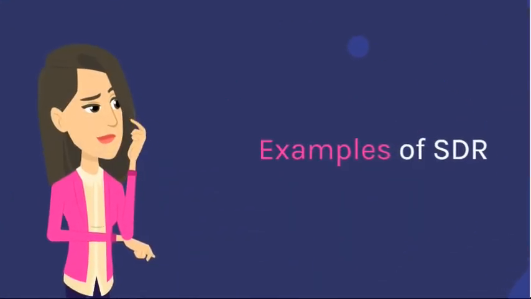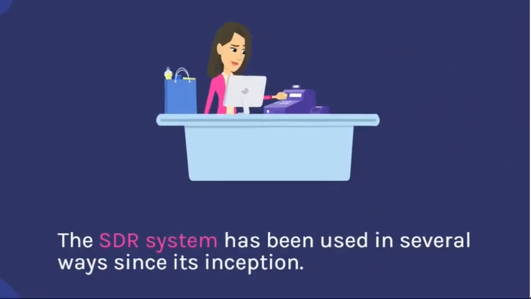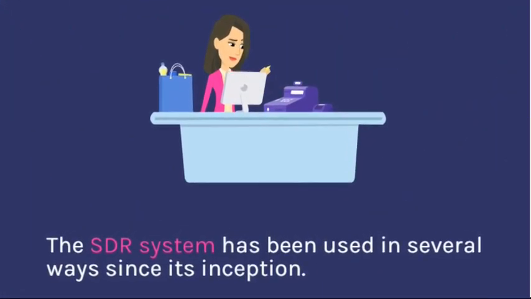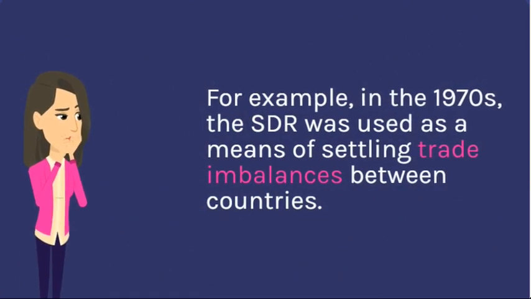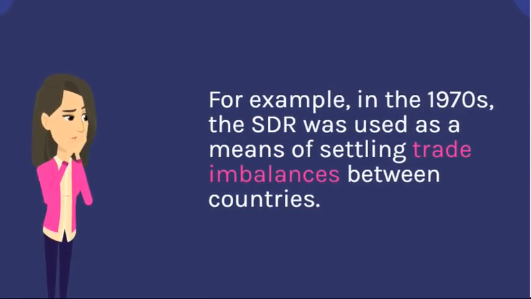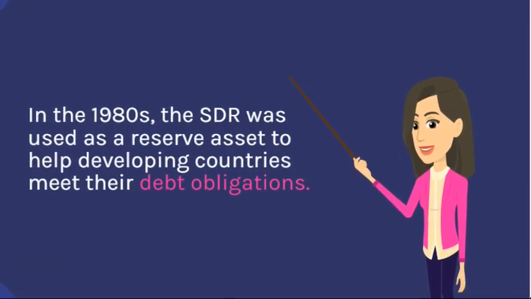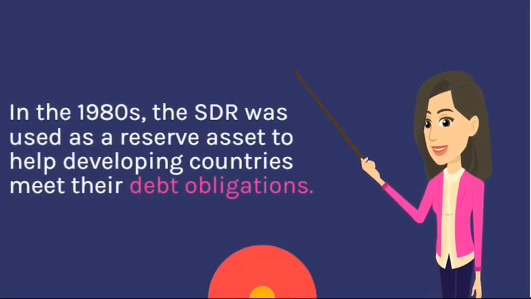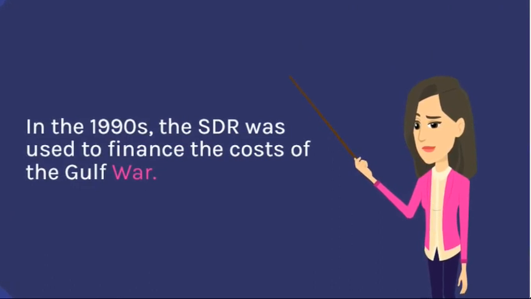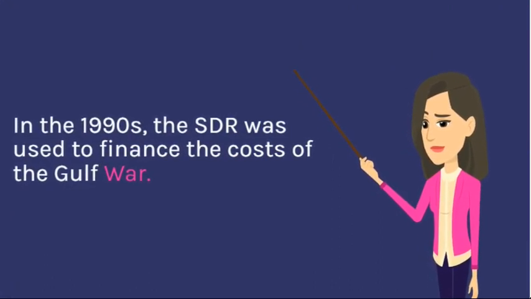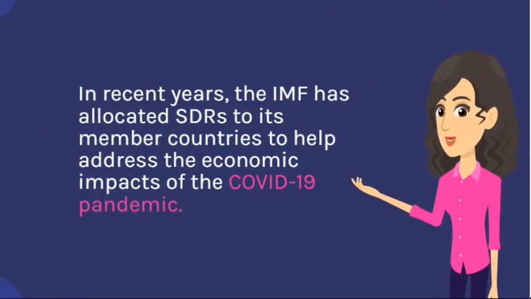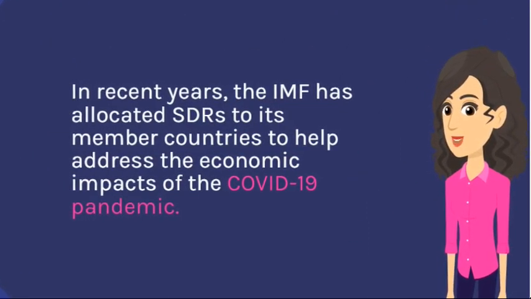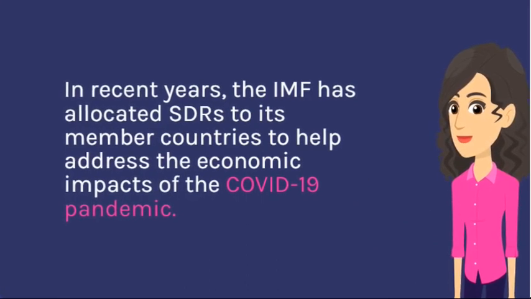Examples of SDR. The SDR system has been used in several ways since its inception. For example, in the 1970s, the SDR was used as a means of settling trade imbalances between countries. In the 1980s, the SDR was used as a reserve asset to help developing countries meet their debt obligations. In the 1990s, the SDR was used to finance the costs of the Gulf War. In recent years, the IMF has allocated SDRs to its member countries to help address the economic impacts of the COVID-19 pandemic.